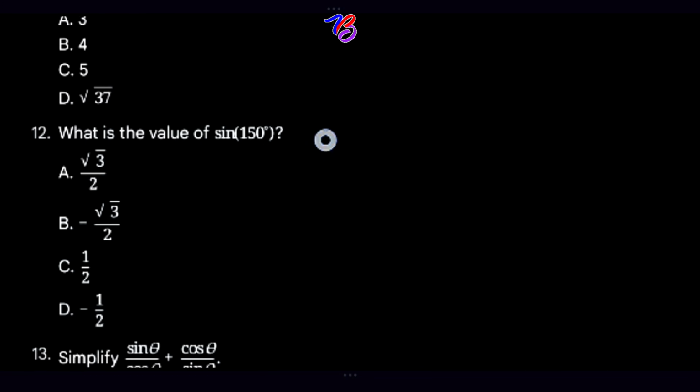So you can see that our options are in short form for most of them, or the answers are in special angles. So your knowledge of special angles will play out. And for JAMB students, I would advise you, especially for physics exams, always check your options. Before you even attempt the question, check your options. Your options will guide you, so you will know if you are going to convert any parameters. Altogether, when you check your options, you read your question, and the SI units attached to your options will also guide you to know the formula to apply and to know what you are making the subject of the formula.